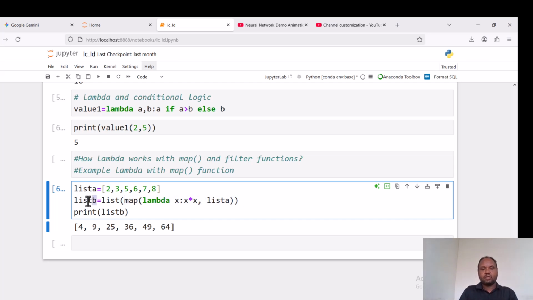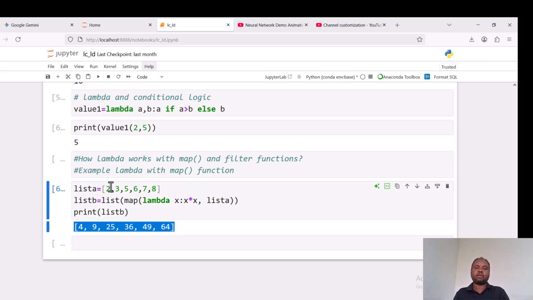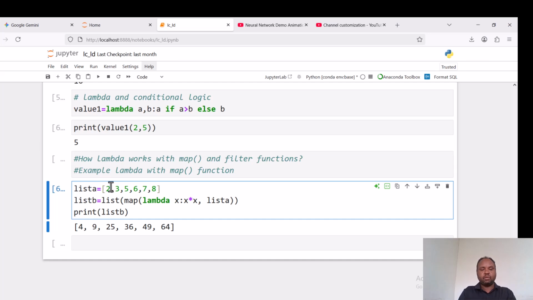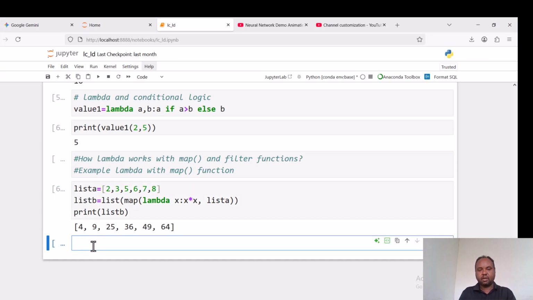Now this whole expression result is assigned to this one as a list. And when we see the result of list B, we come up with the square of each element in list A. This is due to the combination of map and lambda function.